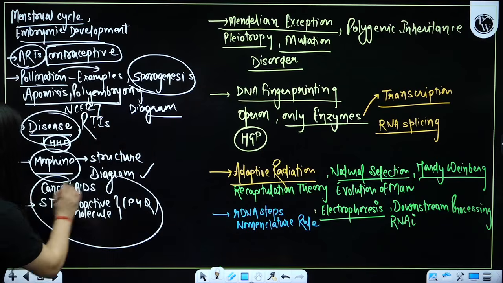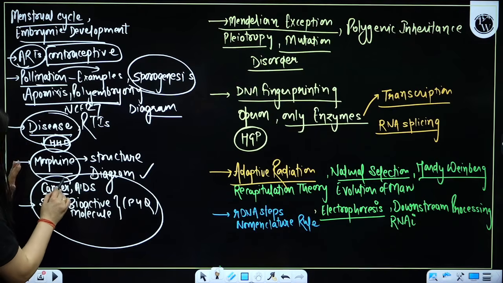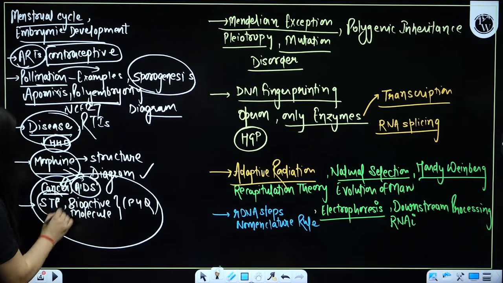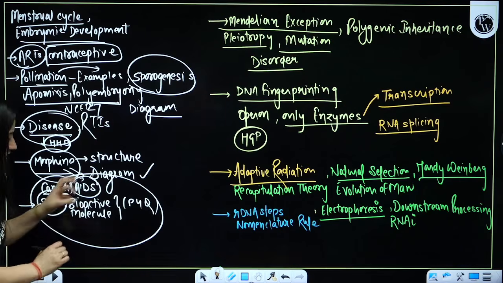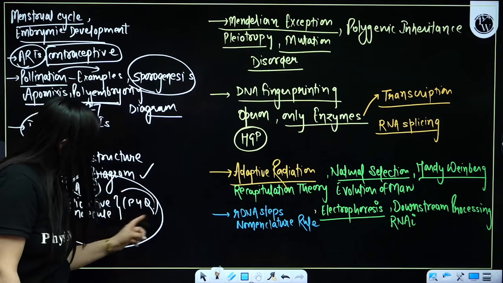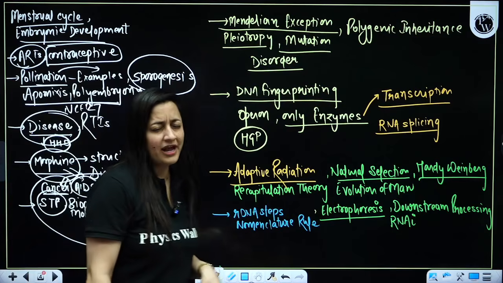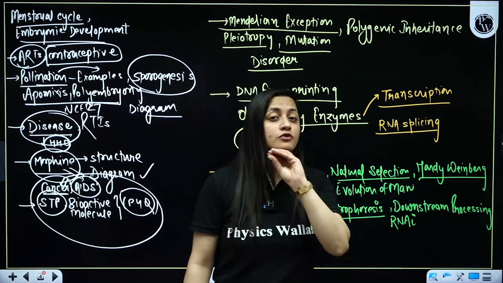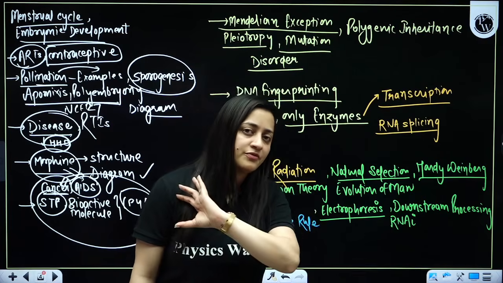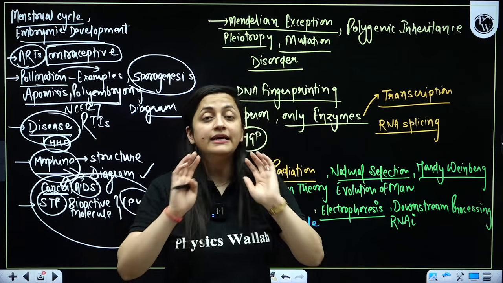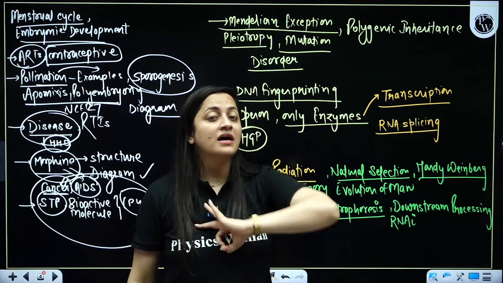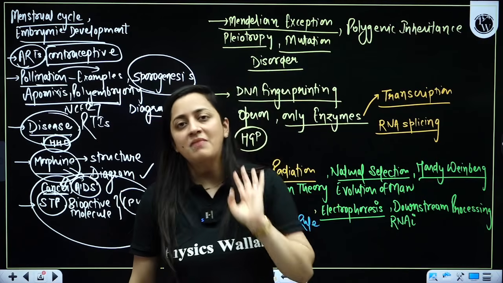Then the rest, cancer is important to read. AIDS, its structure you need to understand. Next is microbes, the sewage treatment plants, bioactive molecules are there. But here again I would suggest that for microbes, just solve the PYQs. Even if you solve the last 5 years of PYQs, this chapter will be done and dusted, and it is going to give you how many marks? It is going to give you 12 marks directly.